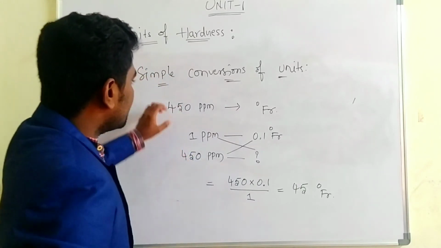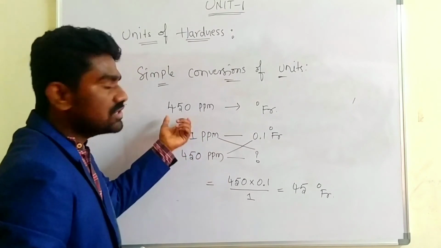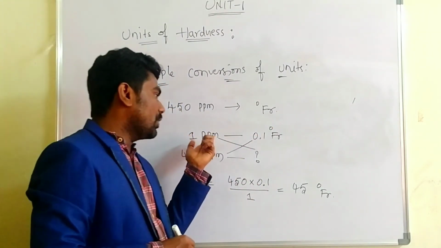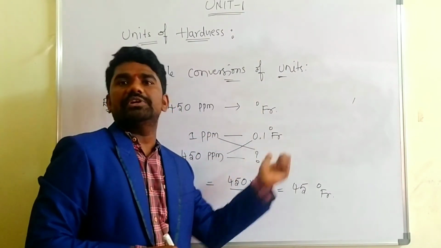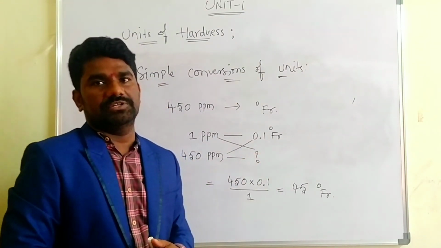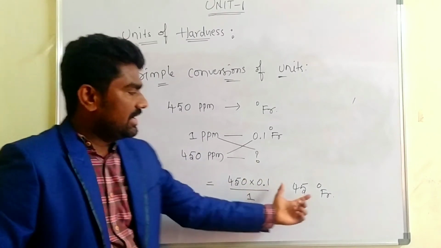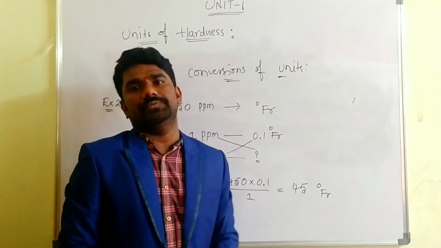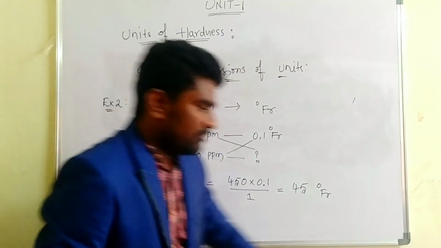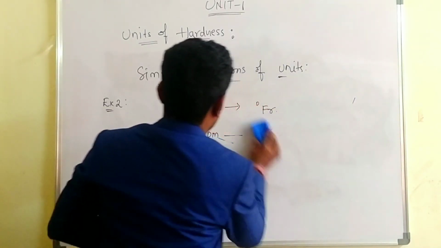450 ppm, how many degree of French? The question is convert 450 ppm into degree of French. You take that 1 ppm is equal to, already we know, 0.1 degree of French. So 450 ppm, how many degree of French? You just cross multiply like this, and from simplifying we'll get the value, that is 45 degree of French. Yeah, we'll check one more example here.